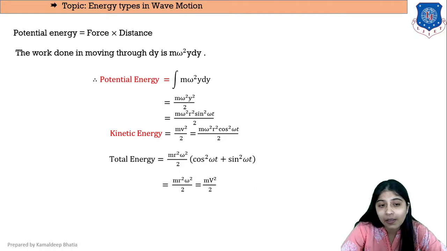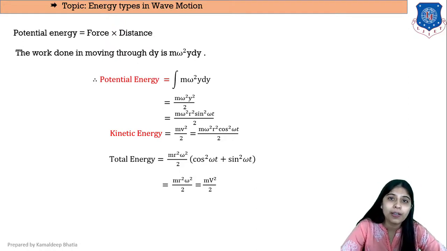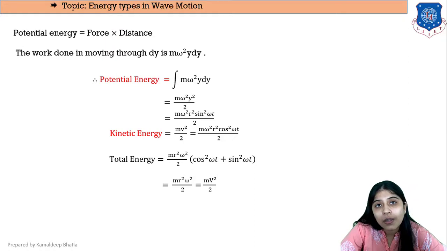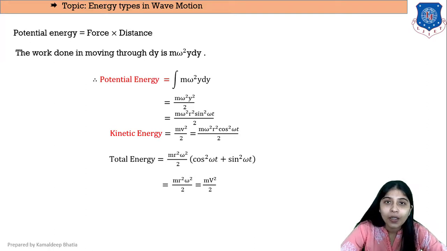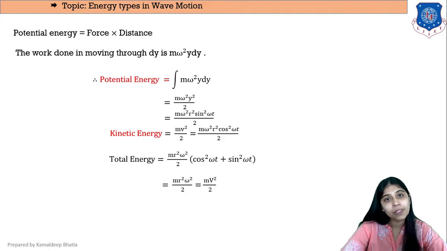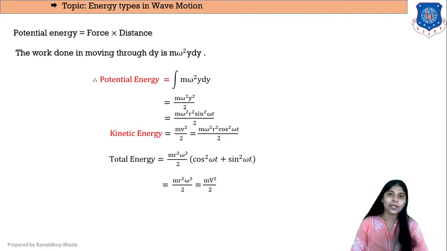We can see clearly in the equations of potential energy and kinetic energy that m, omega square and r square by 2 are common. Taking them common, we get m r square omega square by 2 times cos square omega t plus sin square omega t, and we know that the sum of cos square omega t plus sin square omega t is nothing but 1.